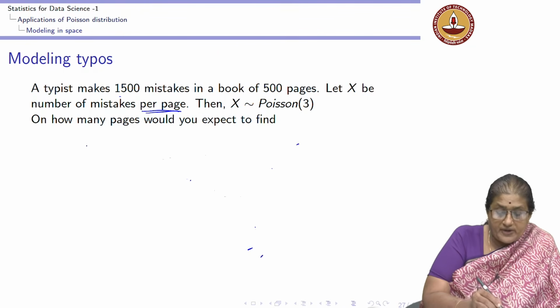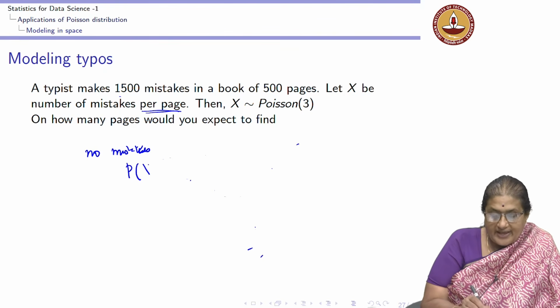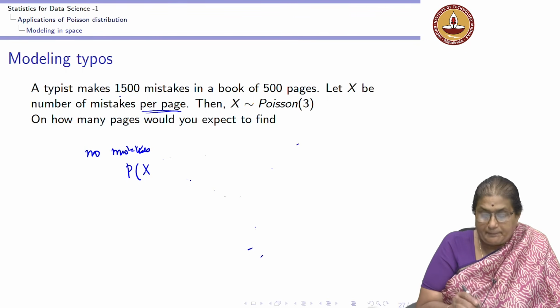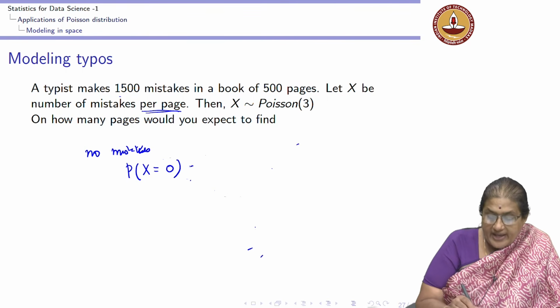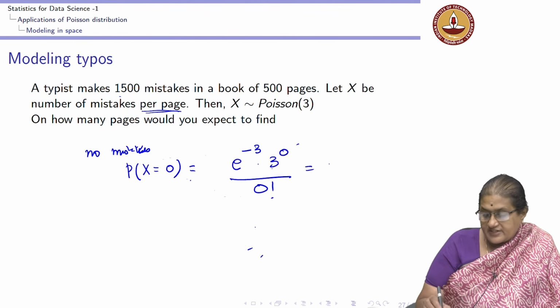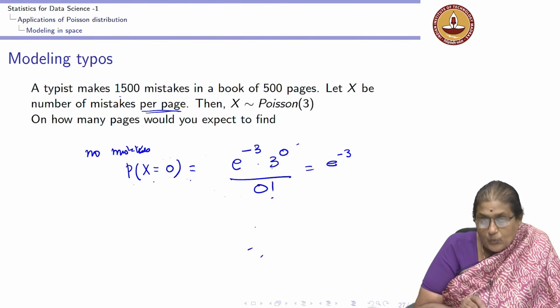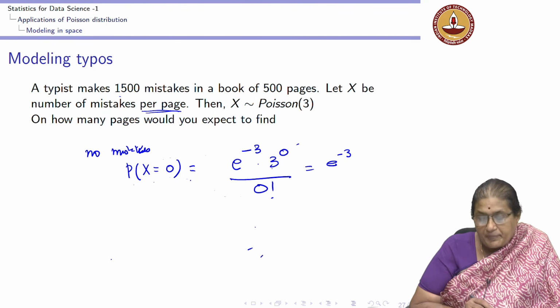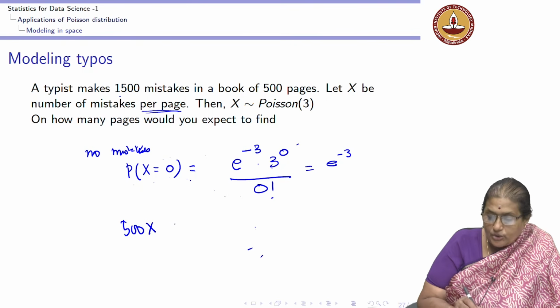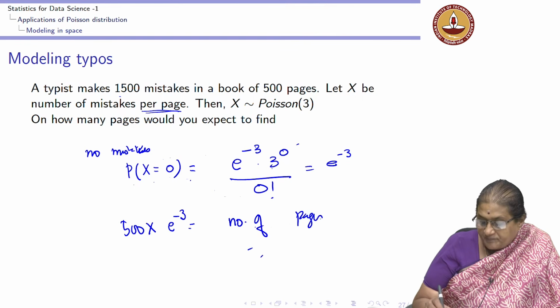On how many pages would you expect to find no mistakes? This translates to probability x equal to 0, where x is the number of mistakes in a page. It is e to the minus lambda, where lambda is 3, 3 raised to 0 by 0 factorial, which is just e to the minus 3. So, this is the probability of finding no mistake in one page. I have 500 pages. So, 500 into e to the power of minus 3 would give me the number of pages with no mistakes.